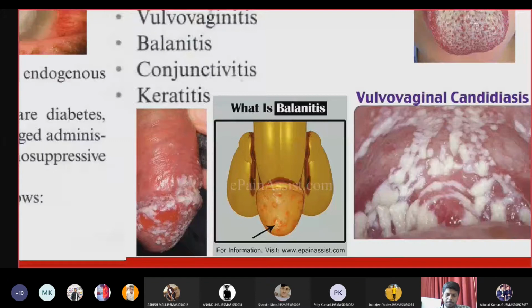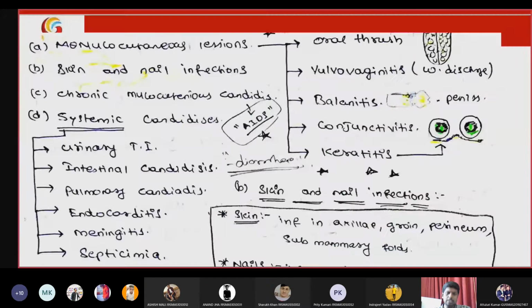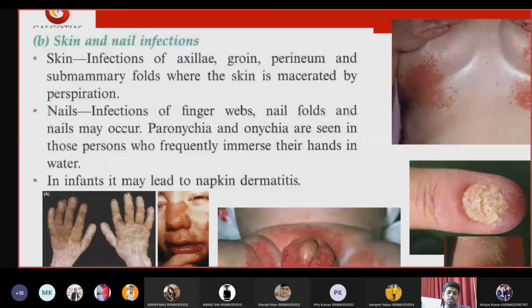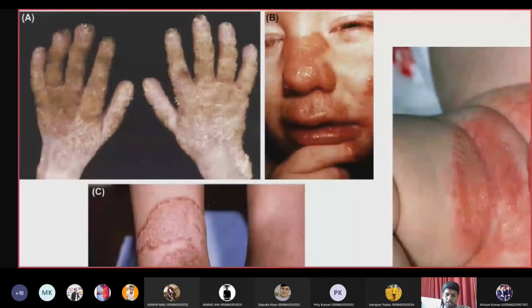Then skin and nail infections. These include the skin under the axilla, groin, perineum, and submammary folds, where we can see Candida infection. Nails can get Candida infection, and in infants it causes a characteristic infection called napkin dermatitis, a skin infection in newborn babies.